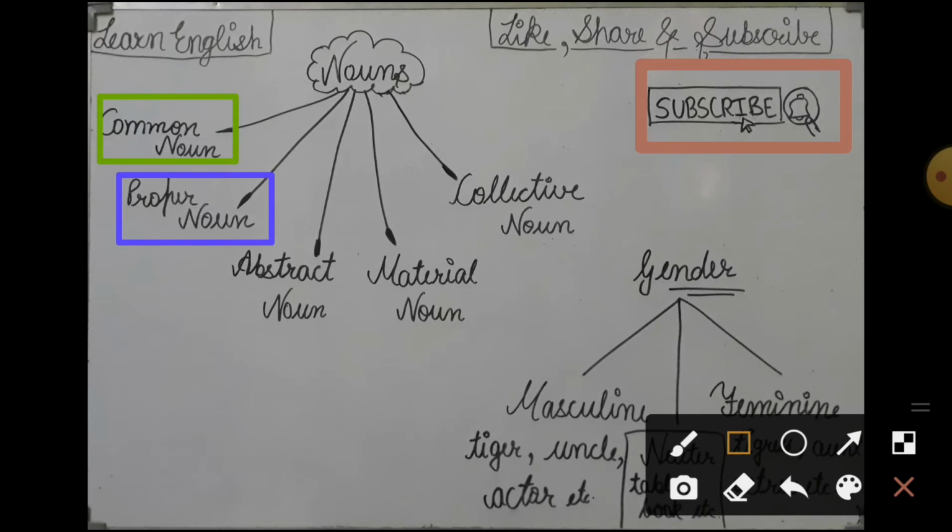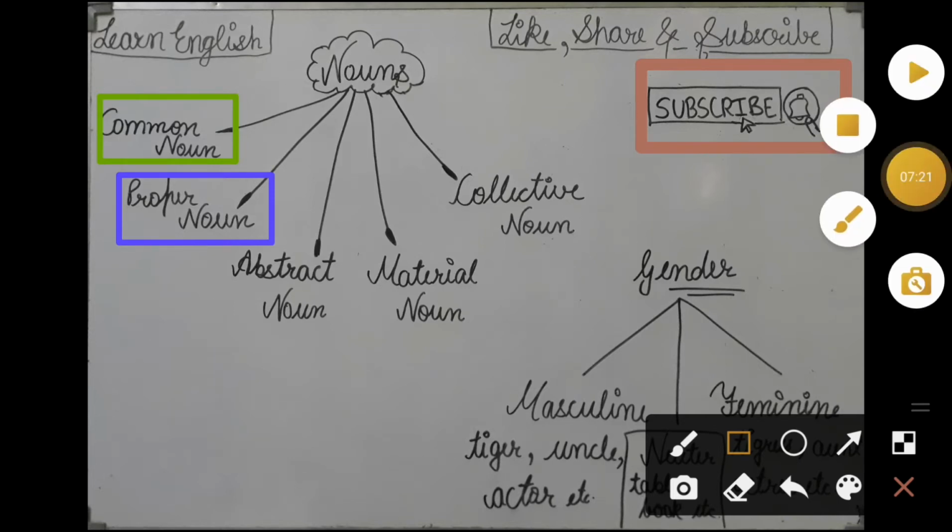Now what is an abstract noun? An abstract noun is also very easy.